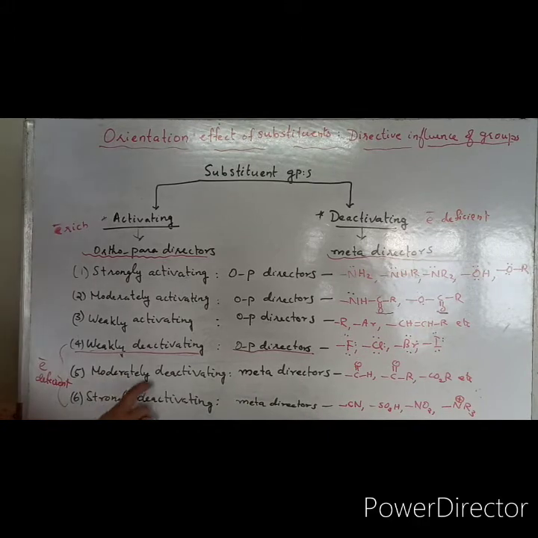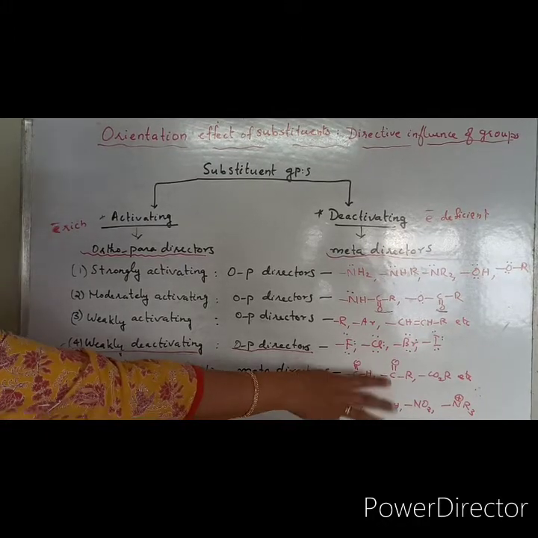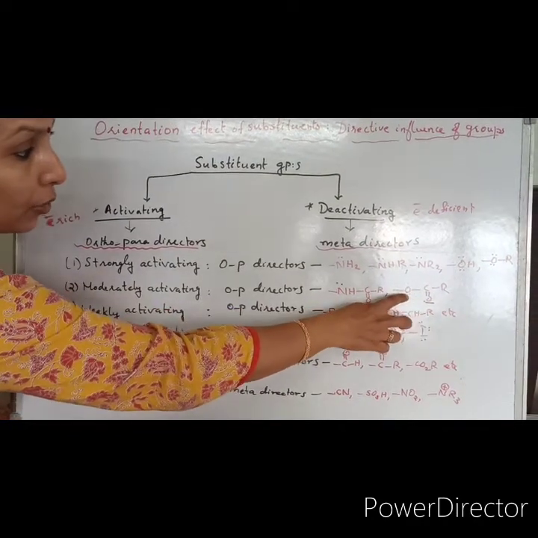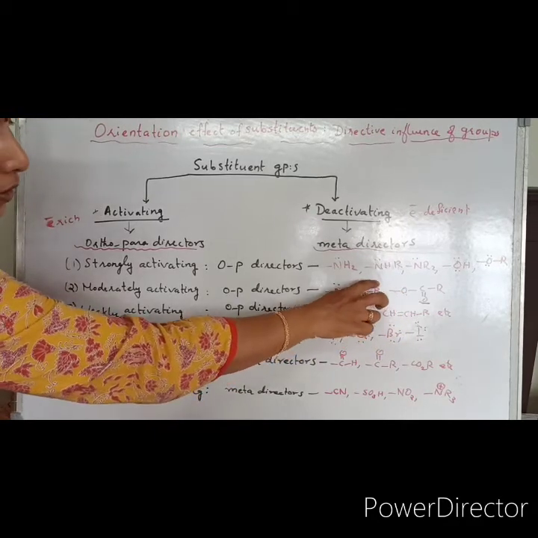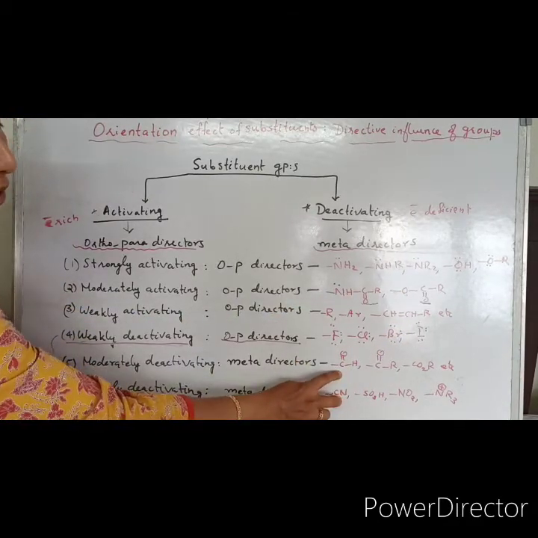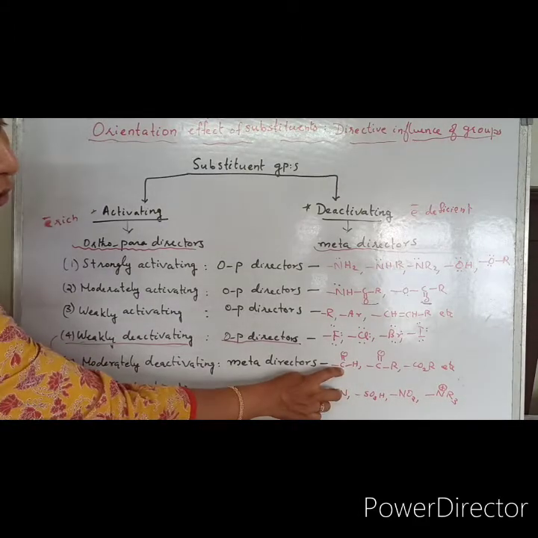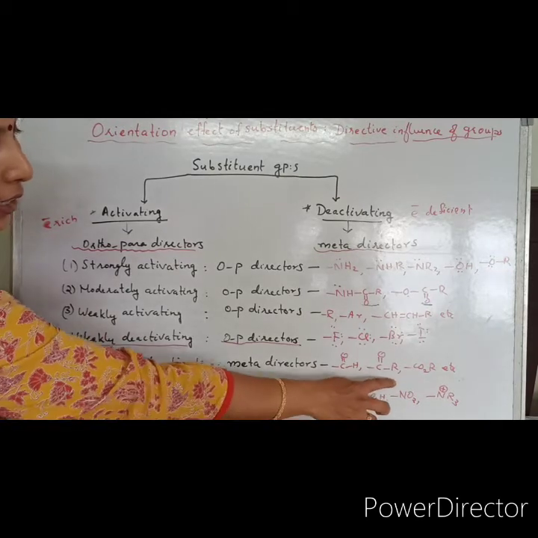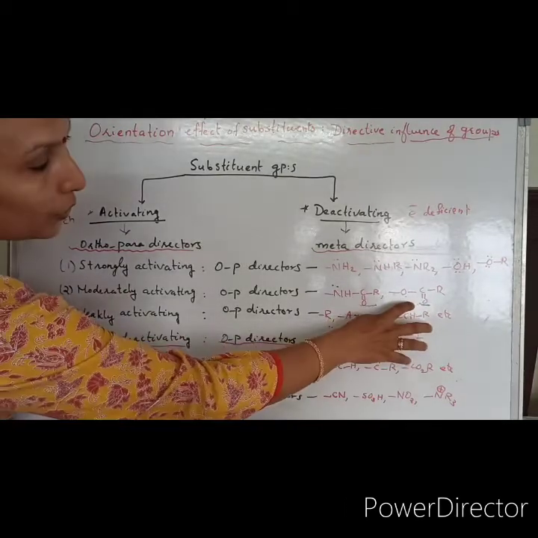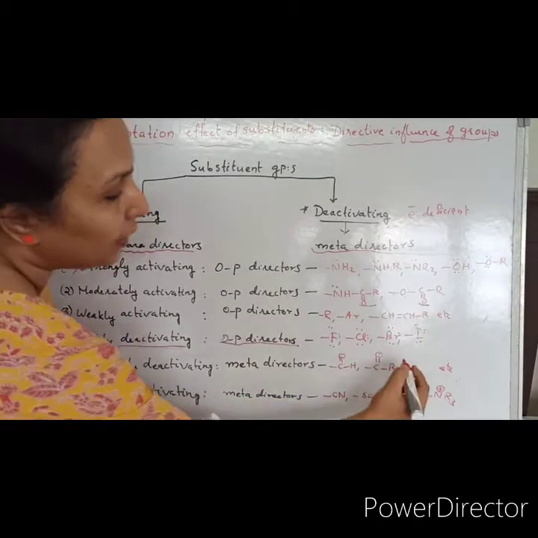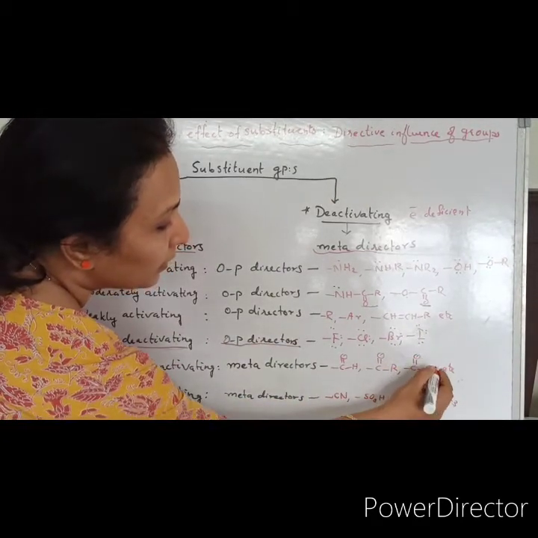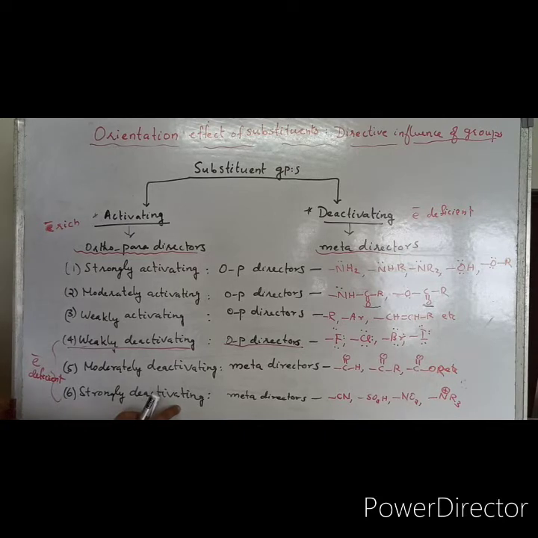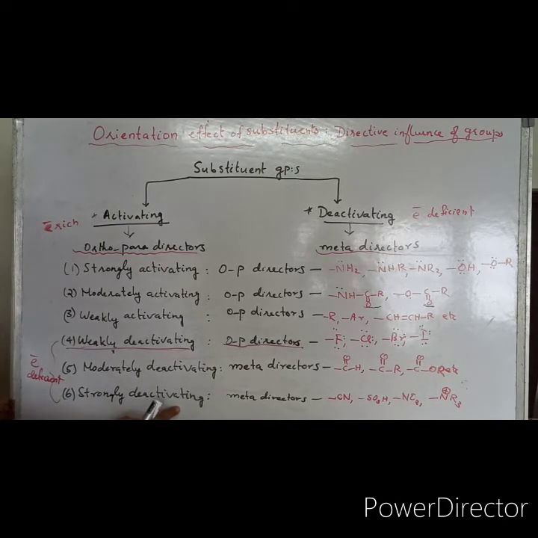So moderately deactivating groups include carbonyl compounds. These are also carbonyl compounds, but here the oxygen with lone pair is attached to this ring. Here the electron deficient carbonyl group is directly attached to the ring. So where the carbonyl group is attached to the ring, that is said to be deactivating. That is why aldehyde, ketone, esters are deactivating. This is also an ester group, but in this case the carbonyl group is attached to the ring. That is why it is said to be a deactivating group.